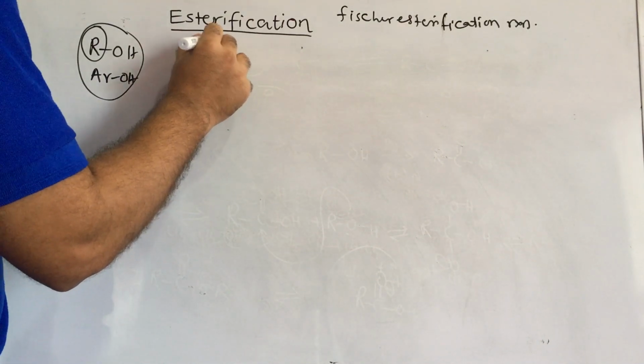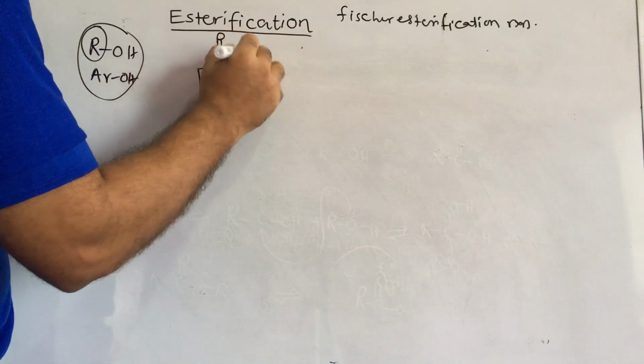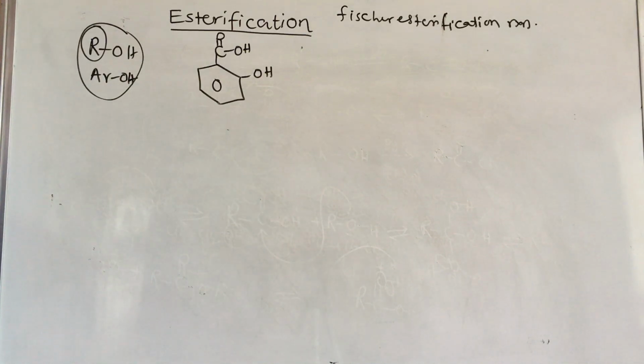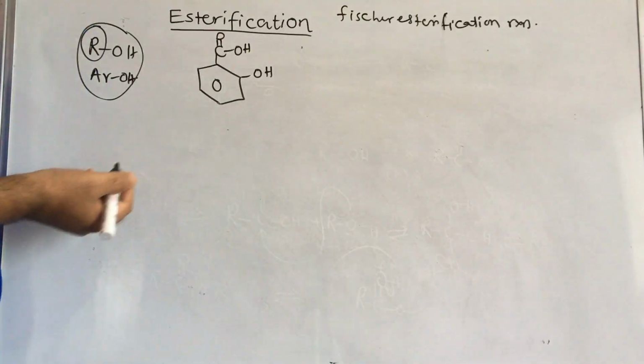In this salicylic acid, ortho-hydroxy benzoic acid, this acid reacts with acetic anhydride. You can take acetyl chloride also.